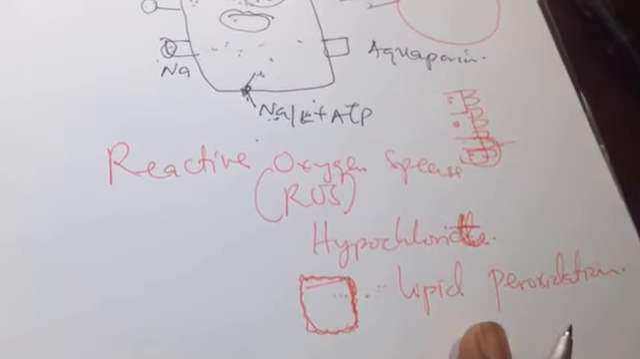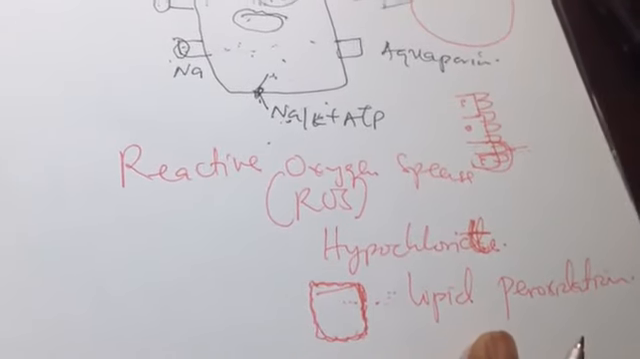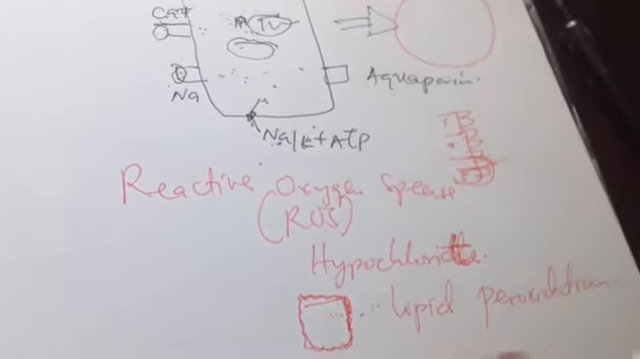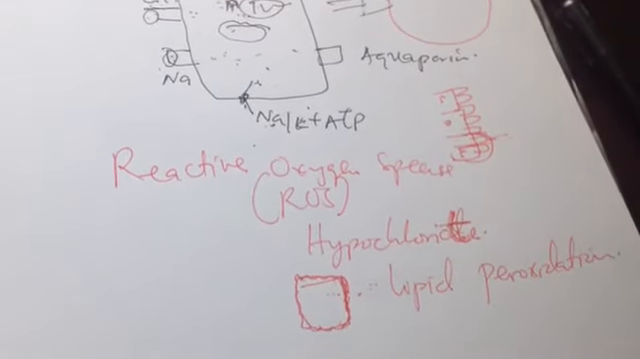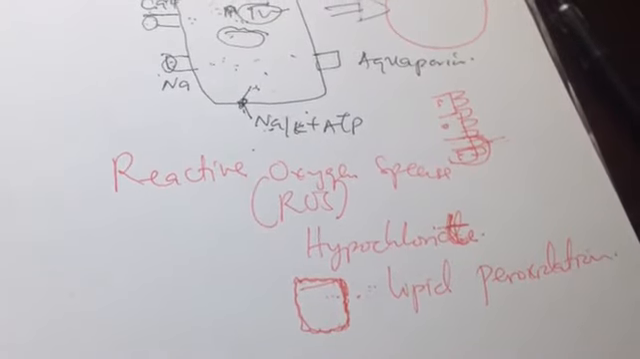In the next video we are going to look at cell death. Cell death consists of apoptosis and necrosis, and we will see that in the next video. So thank you very much.